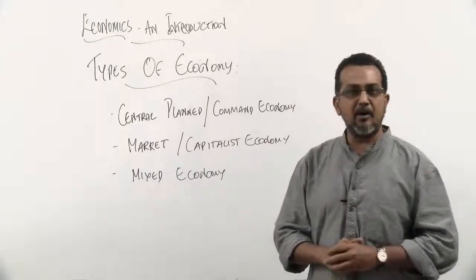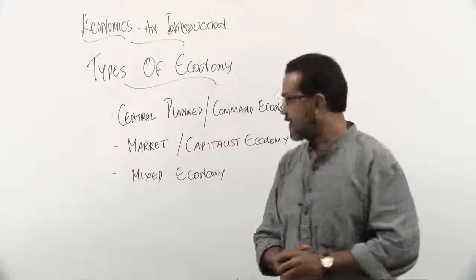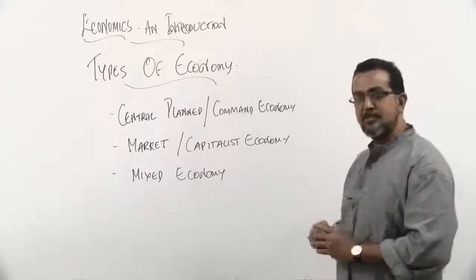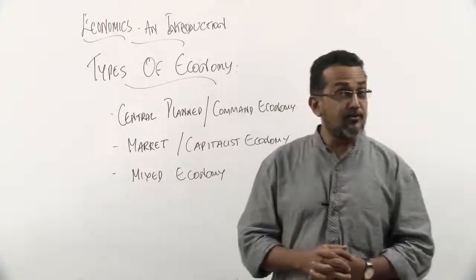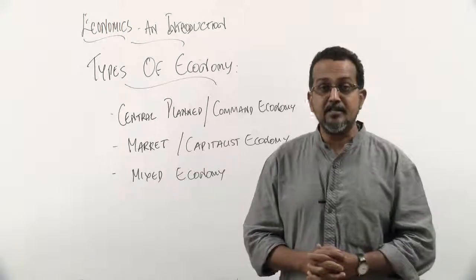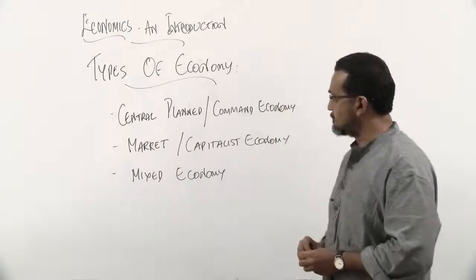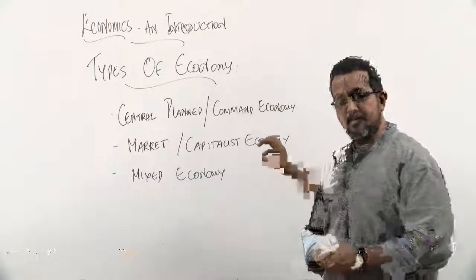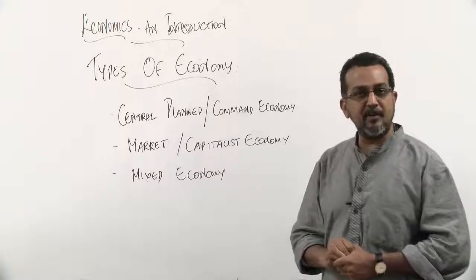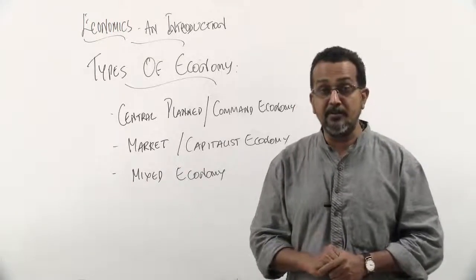A large part of the world today are market economies. Now, apart from these two, there is a mixed economic system. Countries like India intend to select the best of both the centrally planned economic methodologies and the principles of market economies. Therefore, in a country like India, you would find government-owned enterprises existing along with private enterprises.